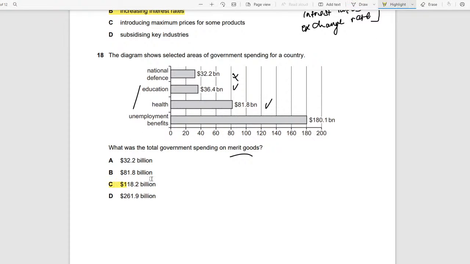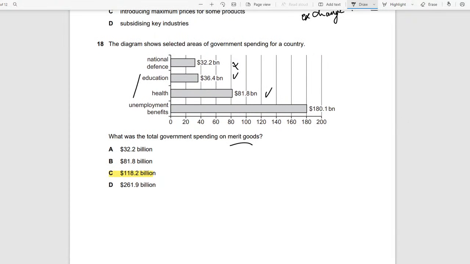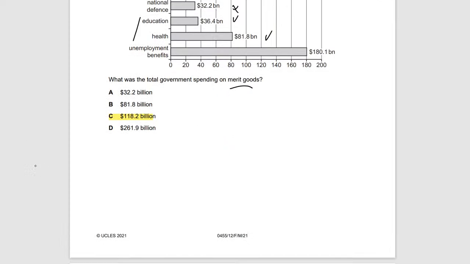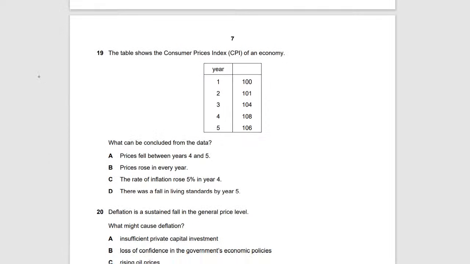Okay, national defense is not a merit good, right? Because it's not impacting the society. It is sort of, but again, look, it's looking at defense, right? So it's a tricky question, but you're looking at merit goods. It's a good, first of all, right? So yeah, the answer is C. You just add education and health together.